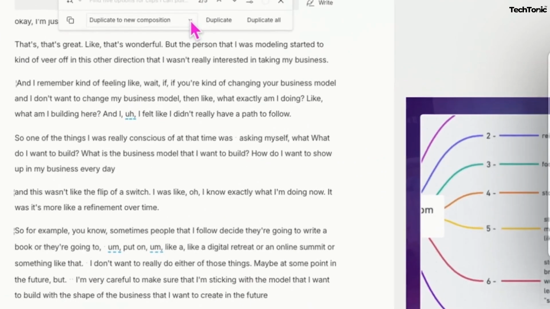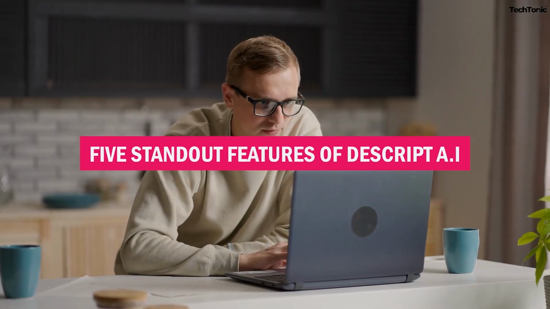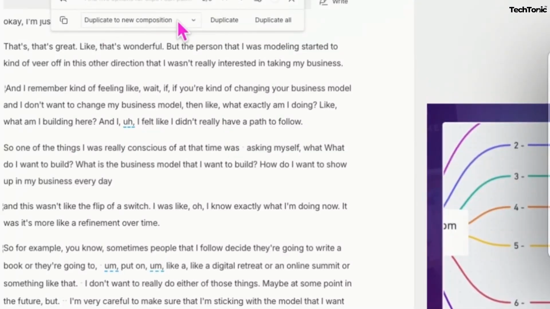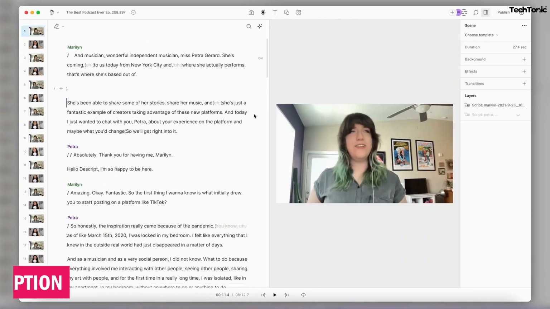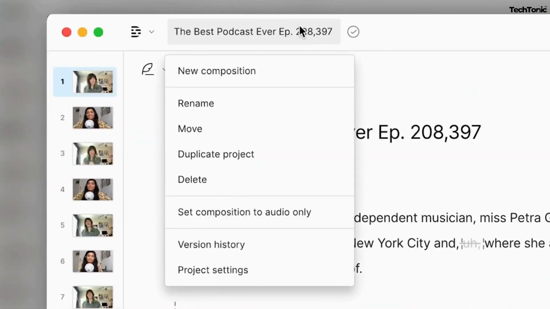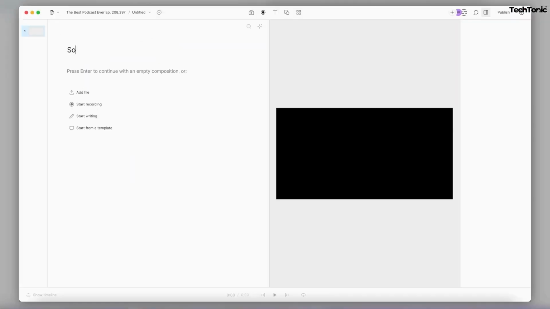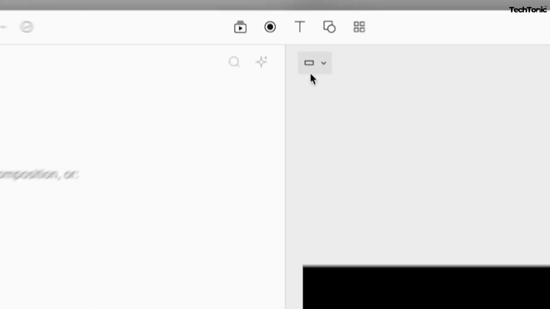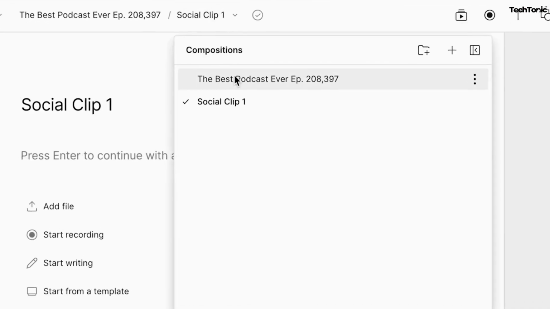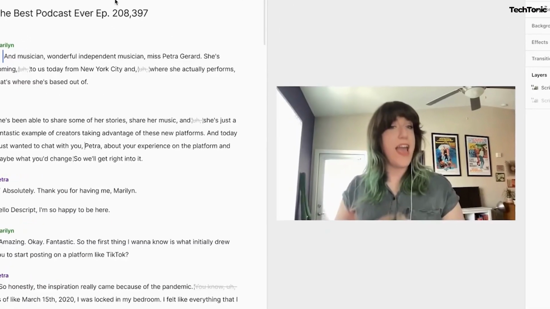Here are the 5 standout features of Descript AI that set it apart from other similar AI tools and make it shine among its potential alternatives. 1. Magical transcription. Descript AI waves its digital wand and voila! Your audio transforms into text in the blink of an eye. No more deciphering mumbled words or playing detective with unclear recordings. It's like having your own personal transcription wizard at your service.